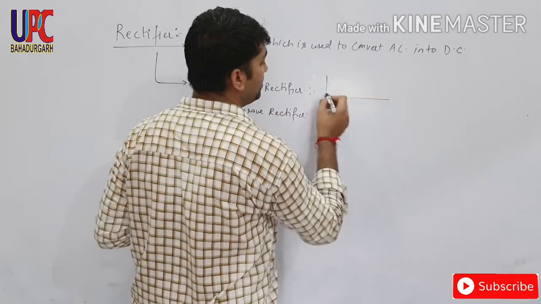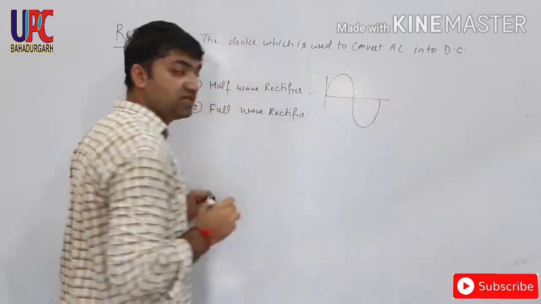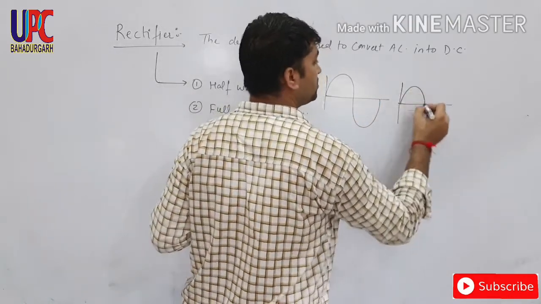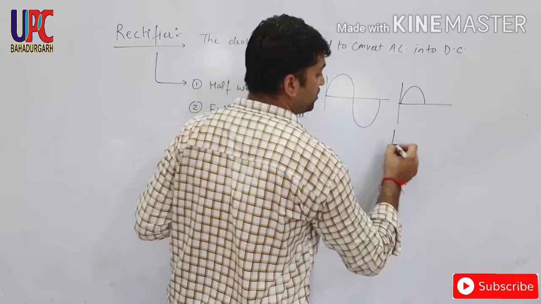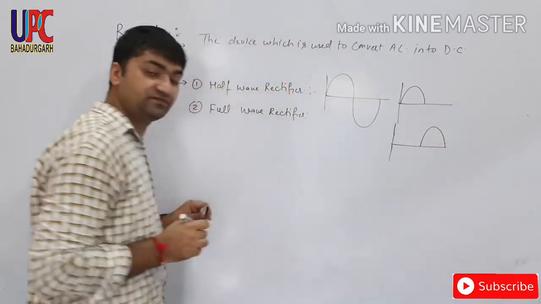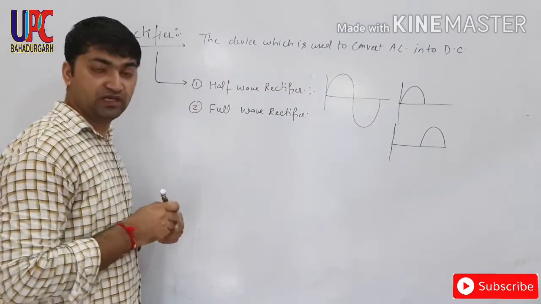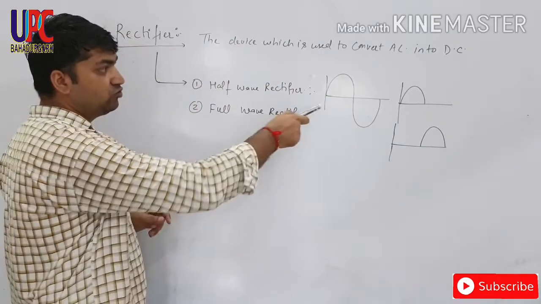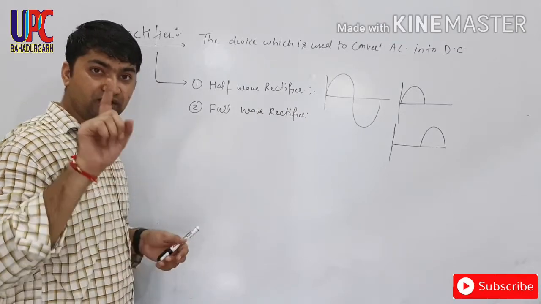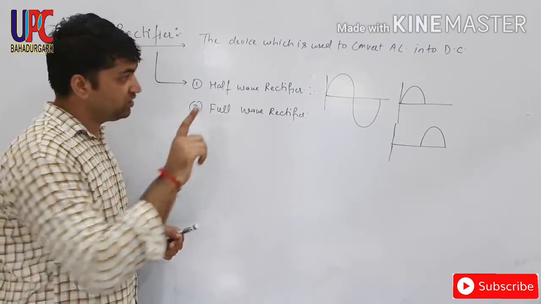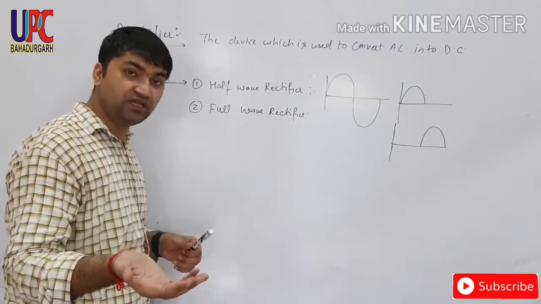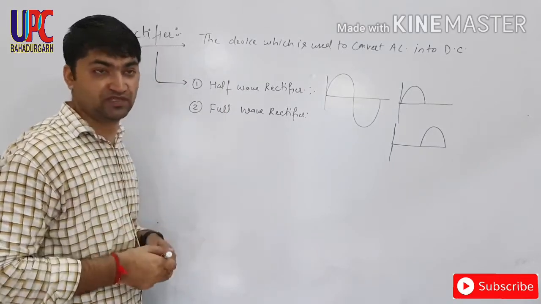Suppose this is our input signal, means AC. Either it will give output in this format or otherwise in this format. So the output gained through the half wave rectifier will be in positive or negative half cycle. It will not produce DC in both half cycles of AC.